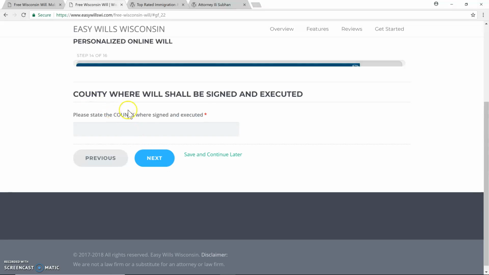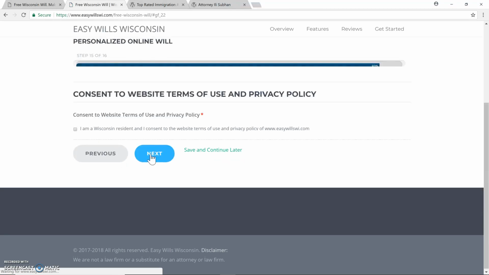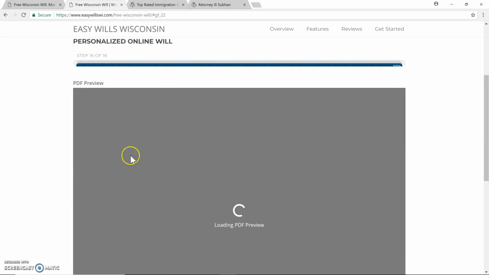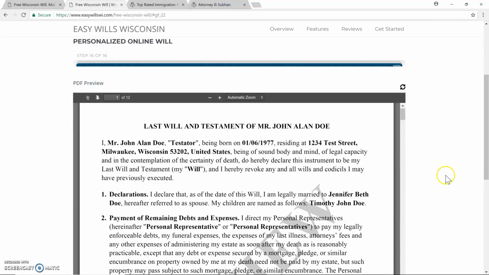Okay, again, this will is for residents of Wisconsin only at this time. So you'll put down the county that you're in in Wisconsin. I'm going to put Milwaukee. You can see the website's Terms of Use and Privacy Policy for easywillswi.com. Click next. And as I stated, you'll be taken to the preview of your will.